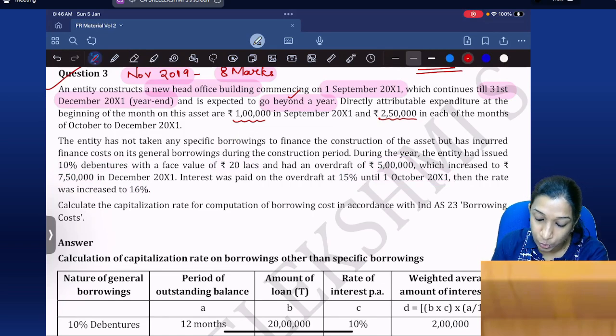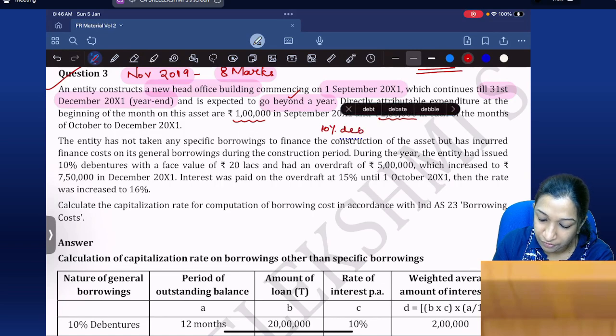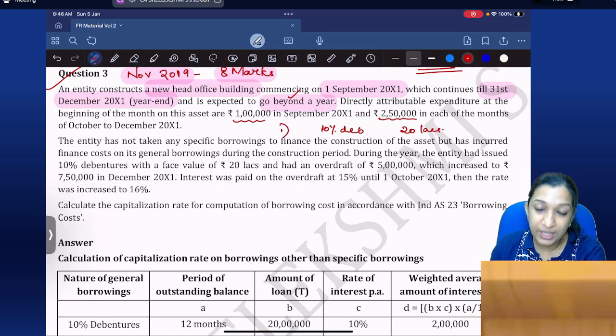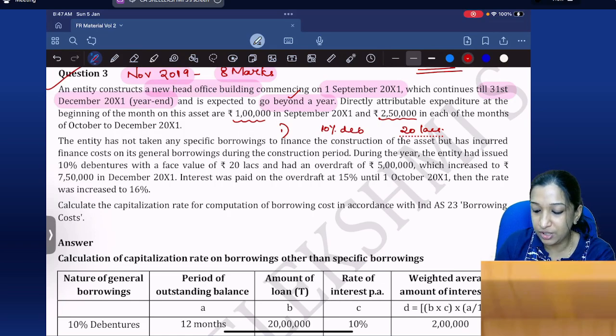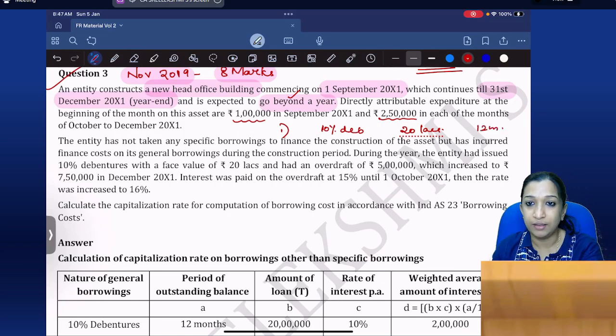What are the loans outstanding? 10% debentures with face value of 20 lakhs. Okay, so that is outstanding. Let's assume from the beginning of the year. If nothing is given, 10% debentures is outstanding from the beginning of the year. So 12 months period, this 10% debentures is there.